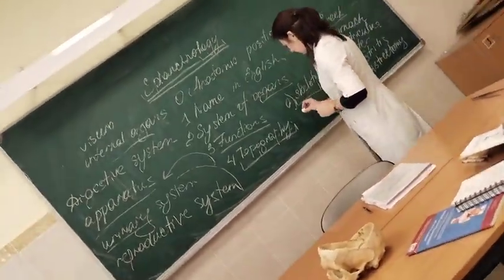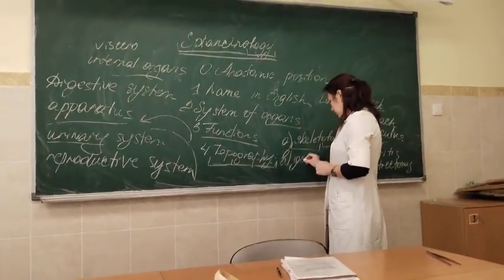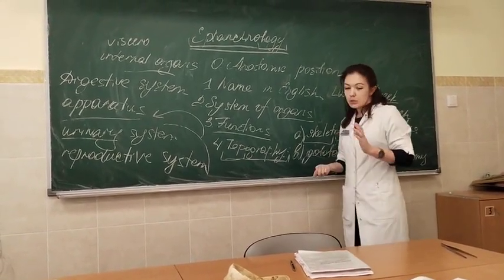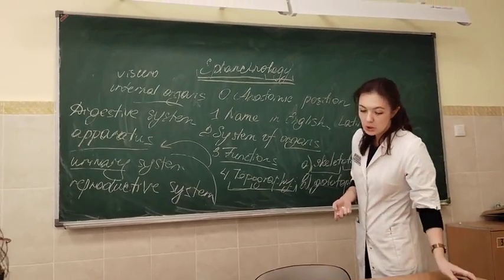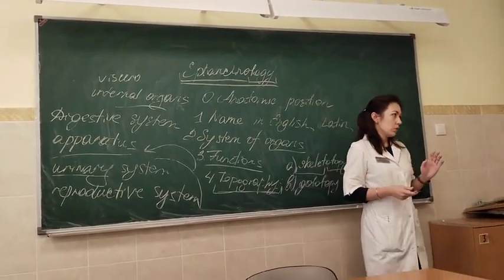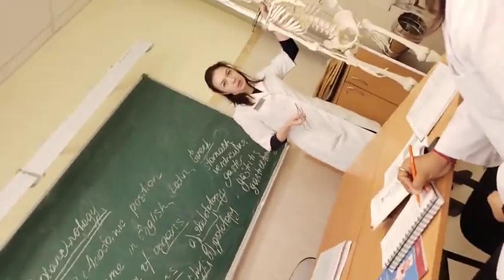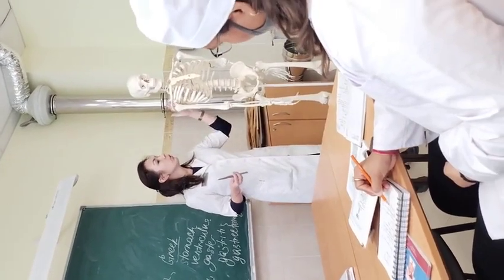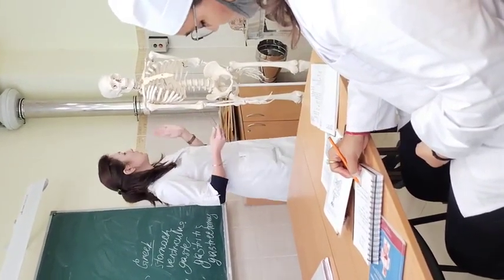This is skeletotopy. The second point is holotopy. Holotopy is the projection of the organ onto body surfaces. When we are talking about organs of the neck, we just say that they are in the cervical region. And when we talk about organs of the thoracic cavity, we will study them when we reach the respiratory system.